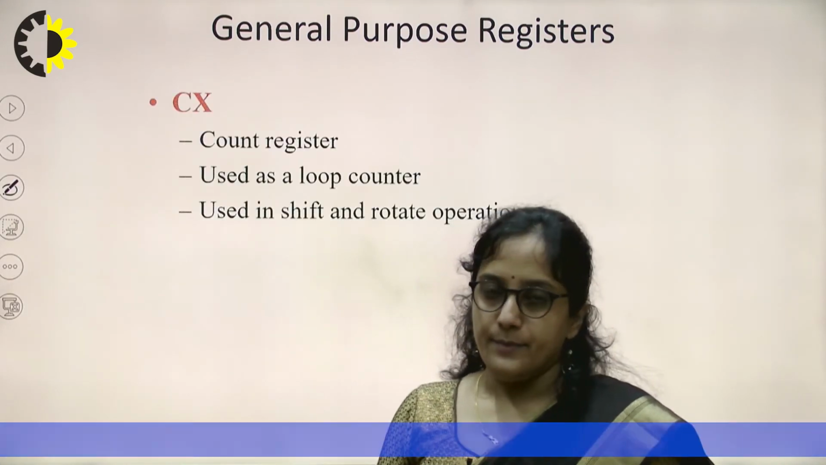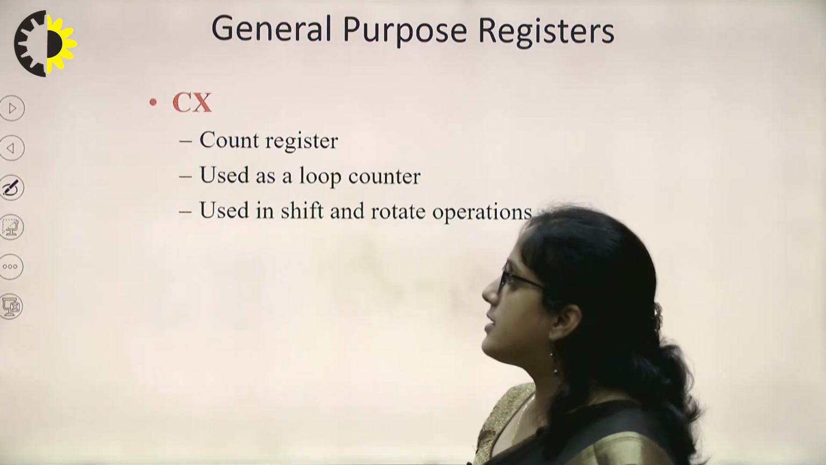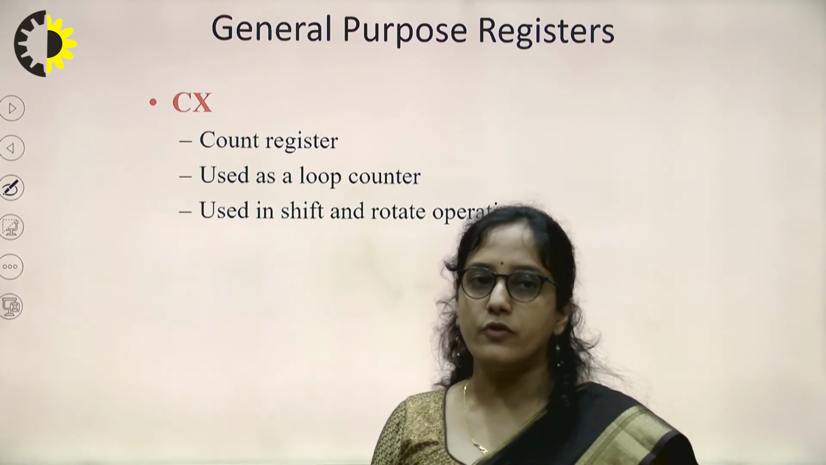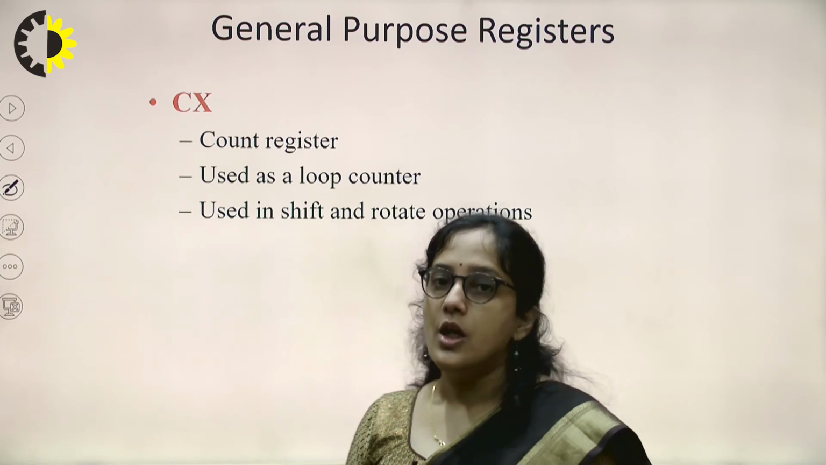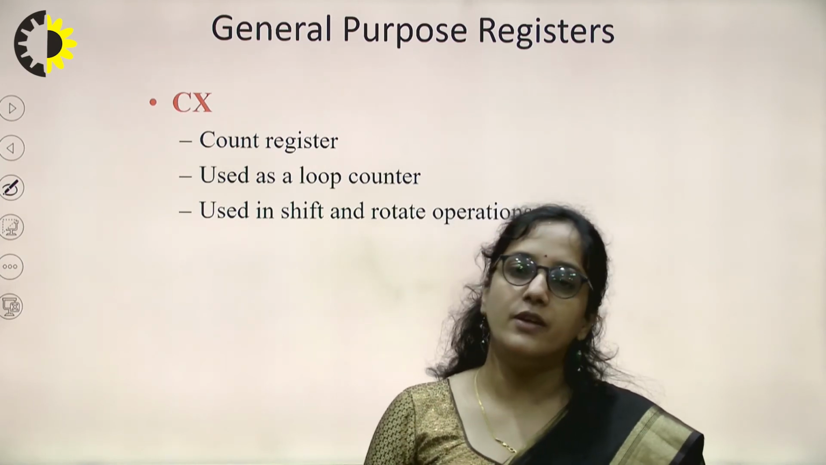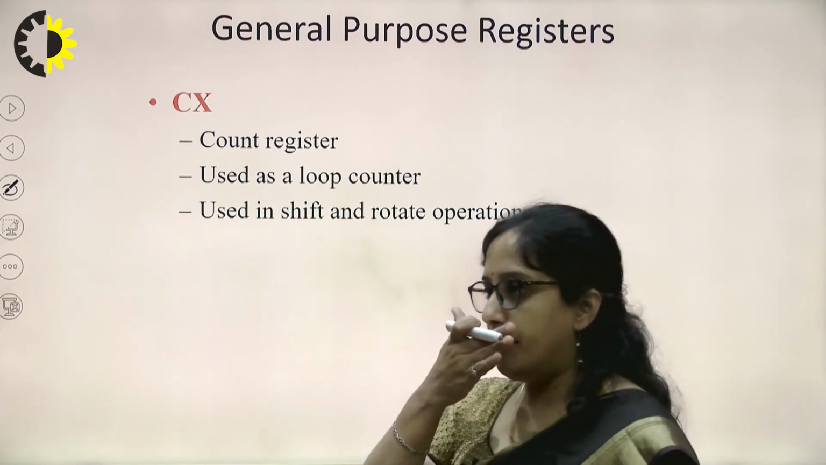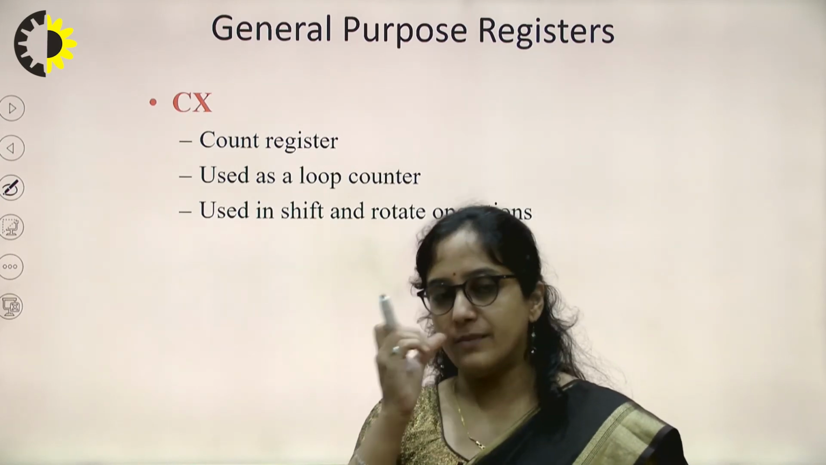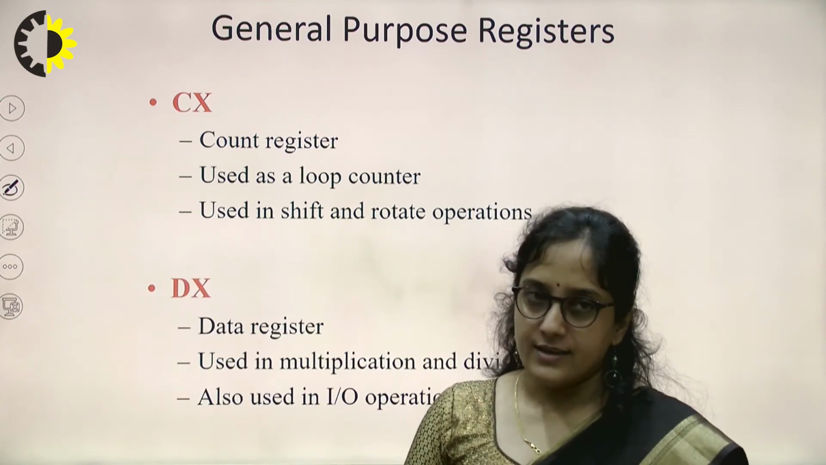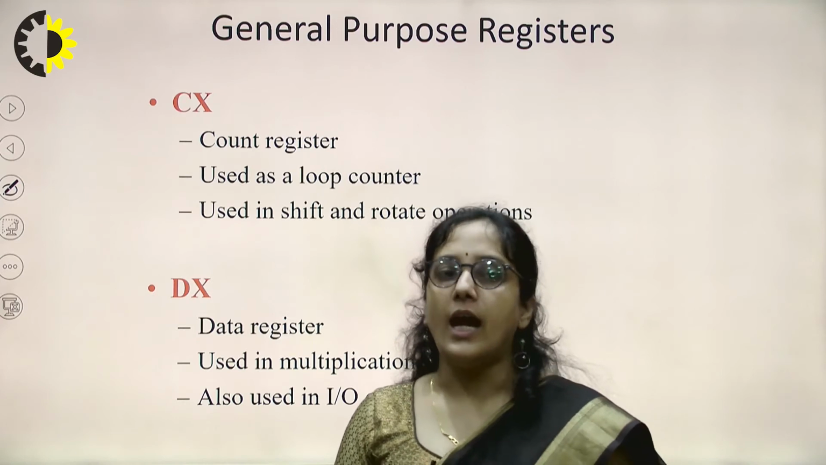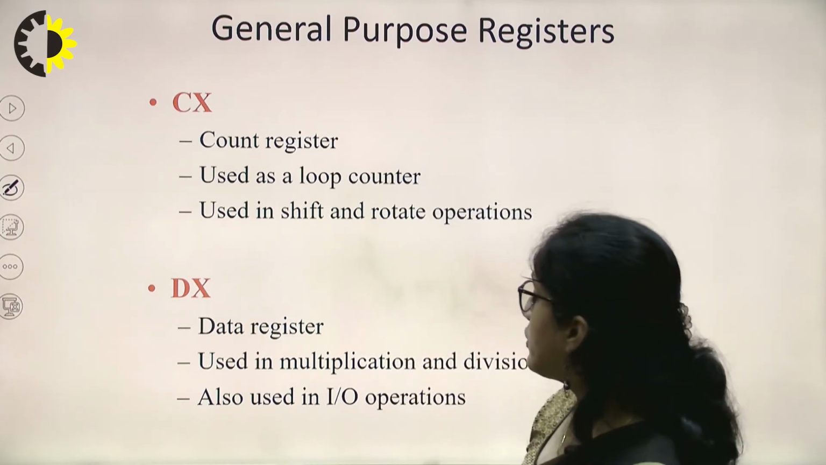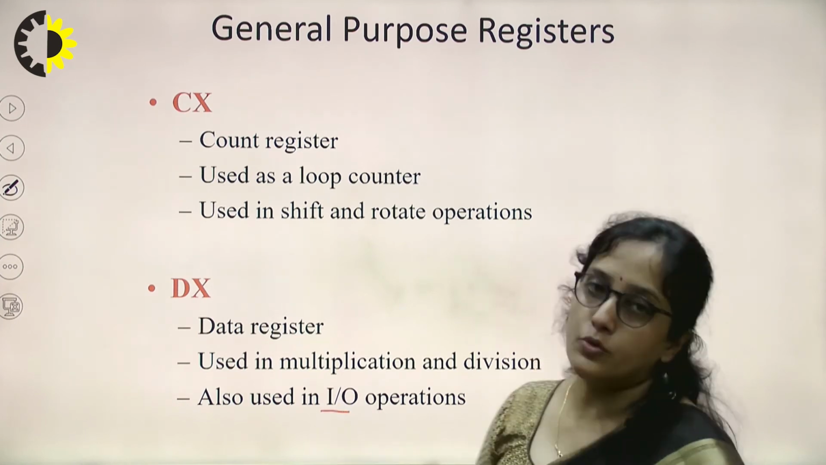Next is CX. This register is known as the count register, and mostly it is used to hold some count when we are going to perform some shift and rotate operation. So the default count value is loaded in the CX register, and mostly when we are going to perform some multiple tasking and need to store some count value, we can prefer the CX register. Next is the DX register, which is a data register, and this register is used in multiplication and division, and it is also used in IO operation, input output operation.